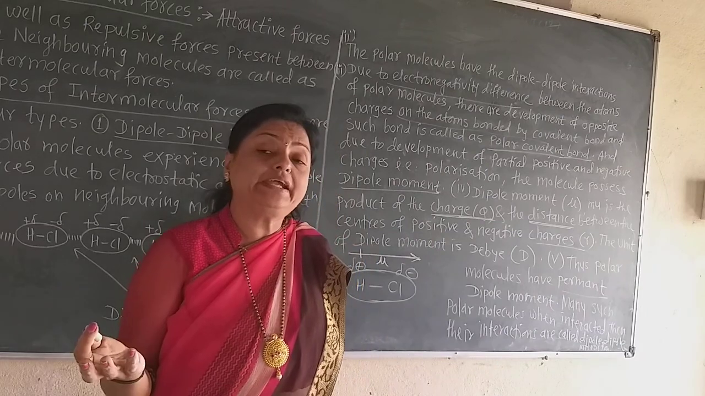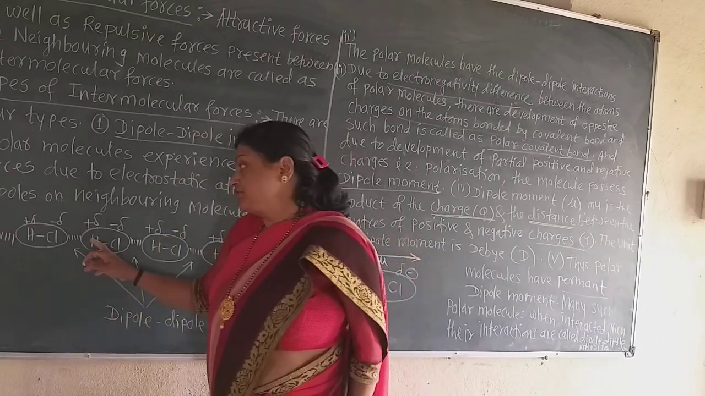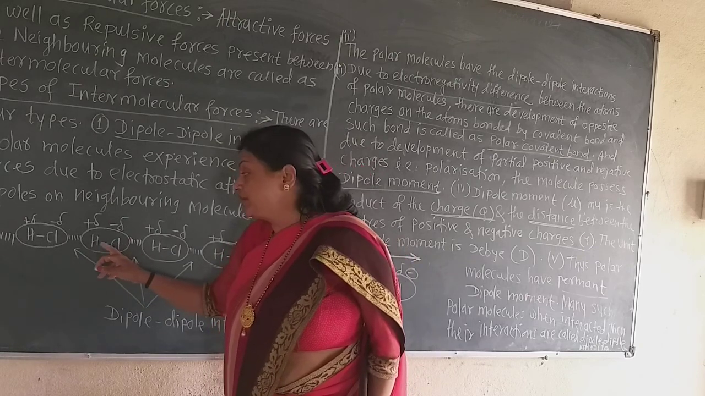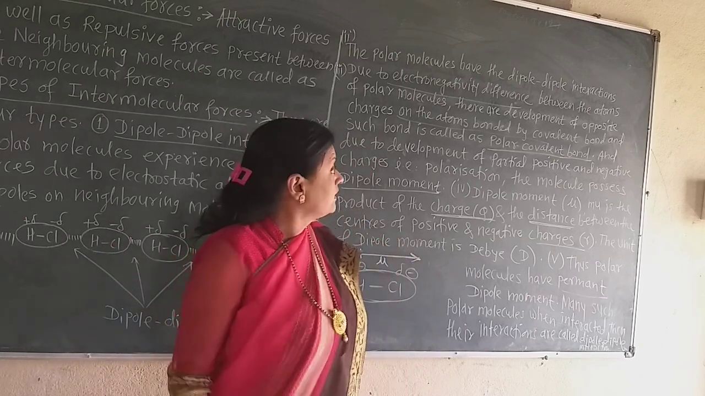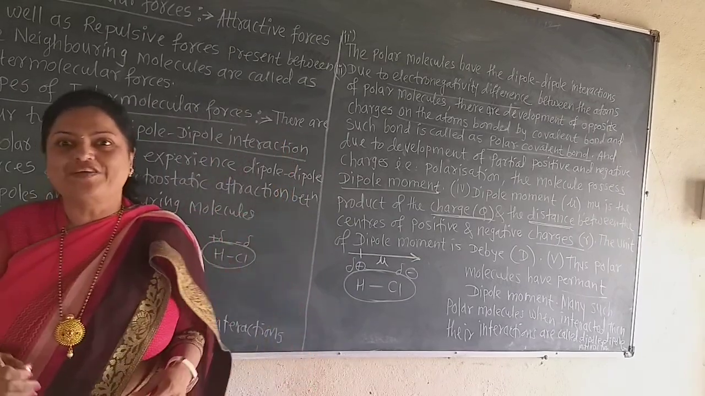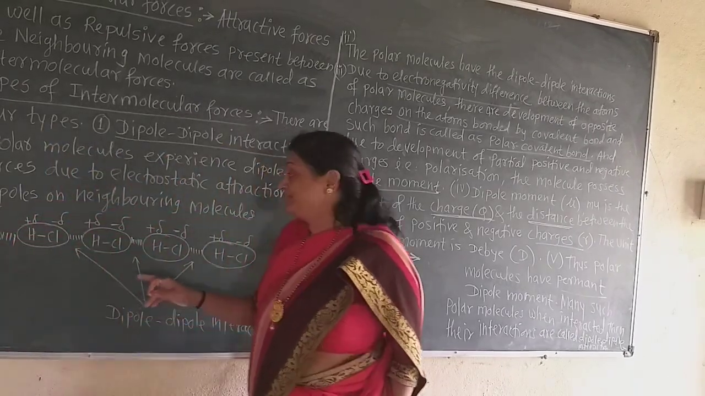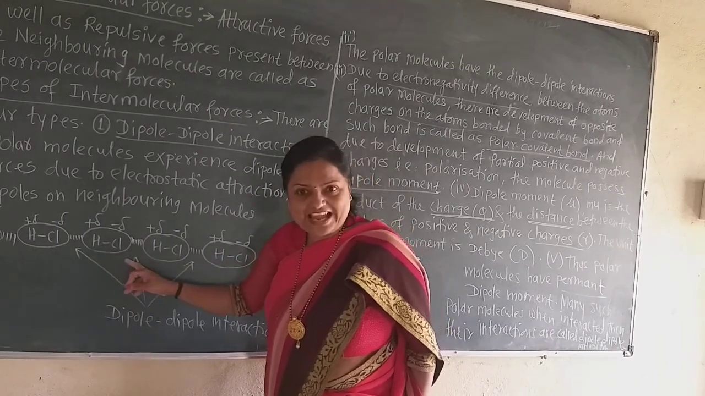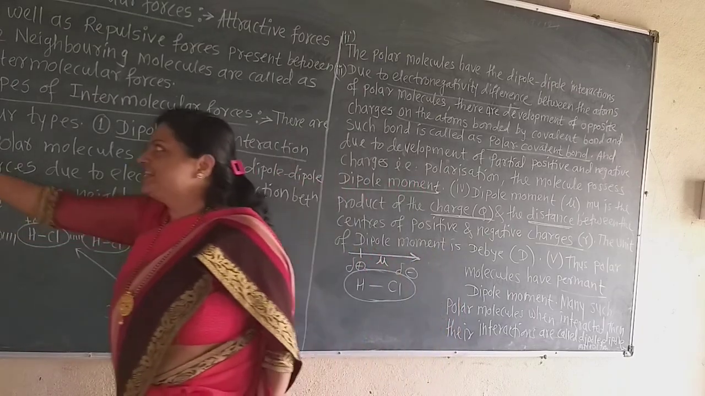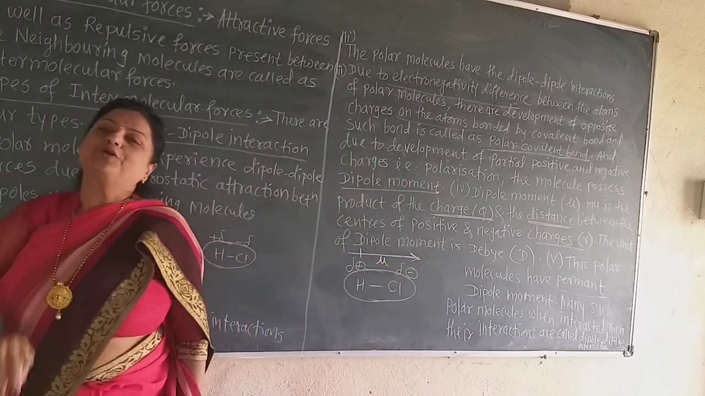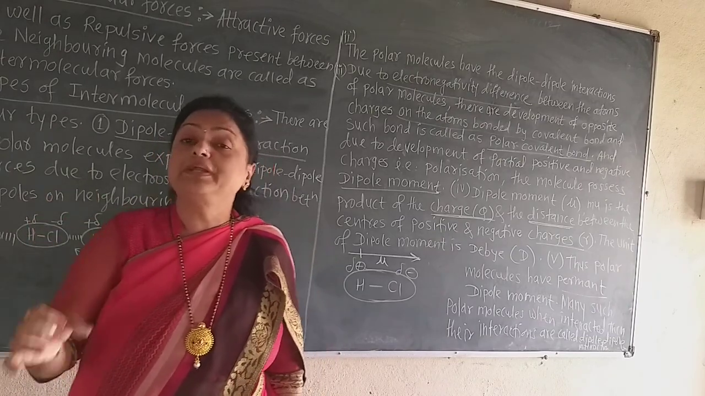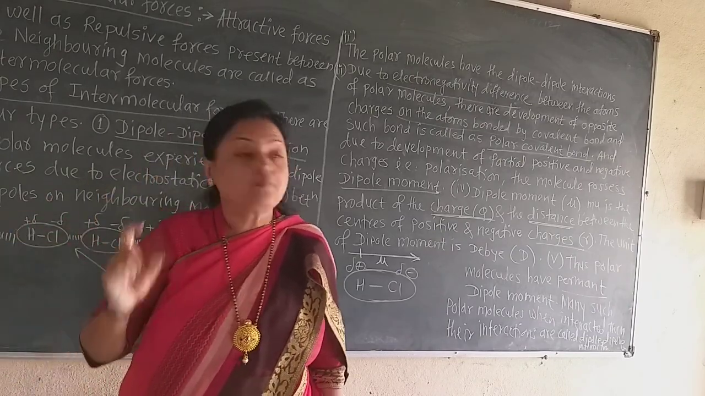Where do the positive and negative charges develop? They develop between the atoms which are bonded by the covalent bond, and such a bond is called the polar covalent bond. So the bond present between the atoms of a polar molecule is called the polar covalent bond, and the other is the non-polar covalent bond. Remember that. The polar covalent bond is formed between the atoms of polar molecules.